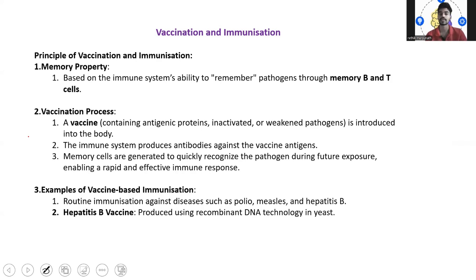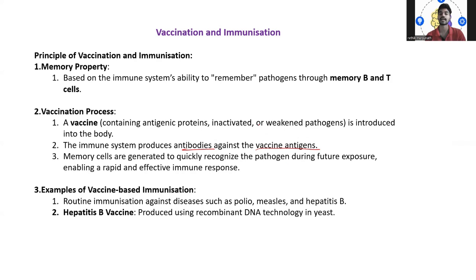Then the vaccination process: a vaccine may contain weakened pathogens or an inactive protein or inactive antigens, and they are introduced into the body. Once they are introduced into our body, the immune system produces antibodies against that vaccine antigen. After that our memory cells will recognize what type of pathogen it is, and during future exposure they will immediately or quickly produce whatever antibody is needed. So it enables a rapid and effective immune response.